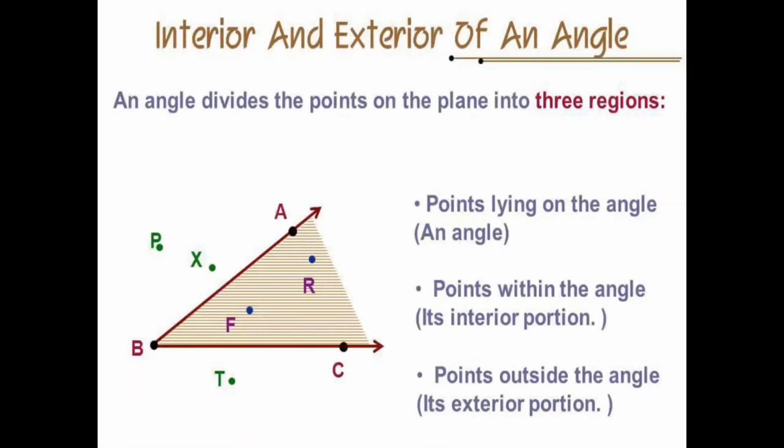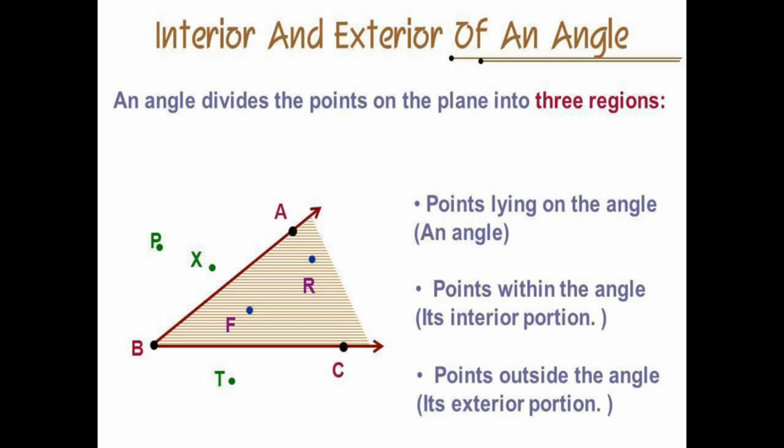Next topic is position of points in an angle, and in this we are mainly going to study about the interior and exterior of an angle. An angle divides the points on the plane into three regions.